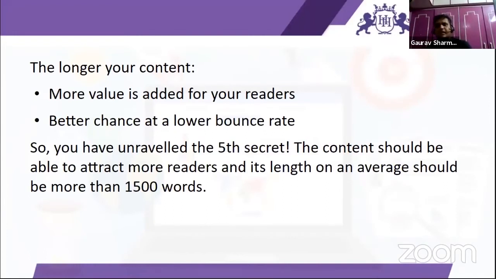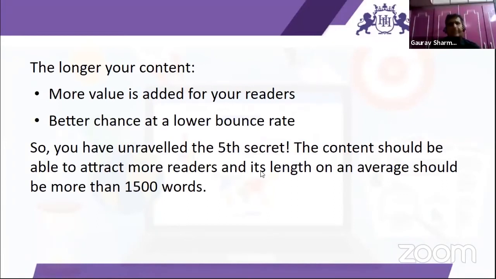At times what happens is, initially when your content is new, you might get a good number of views, but in the long run, people will identify that this link, this website, or this blogger posts a lot of fake titles. Then they'll stop coming to your website. And if they click on it and don't find the content interactive, they close it. This will affect the bounce rate. The higher the bounce rate of a website, the lower its ranking keeps getting. Anything below 50% is considered a good bounce rate.